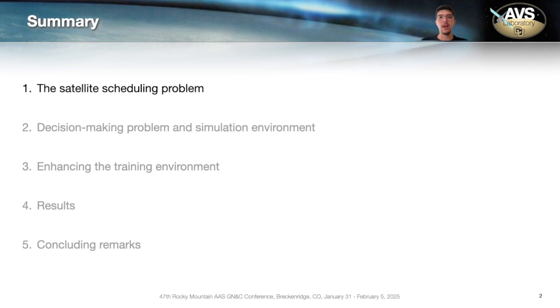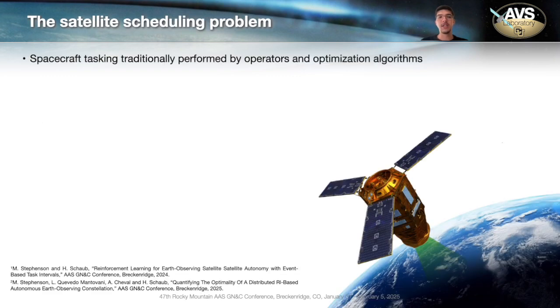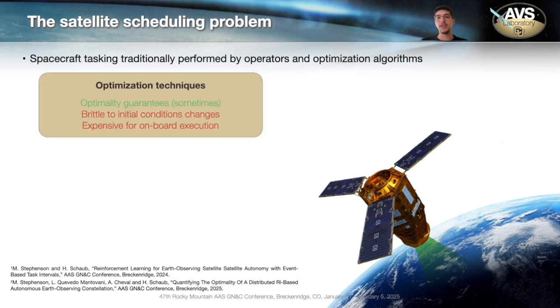My name is Lorenzzo Mantovani and I will present the paper Improving Robustness of Autonomous Spacecraft Scheduling Using Curriculum Learning. First, talking about the satellite scheduling problem. Traditionally, spacecraft tasking was performed by human operators or optimization algorithms. The problem with optimization algorithms is that although sometimes they have optimality guarantees, they can be brittle to initial condition changes and expensive to run on board.